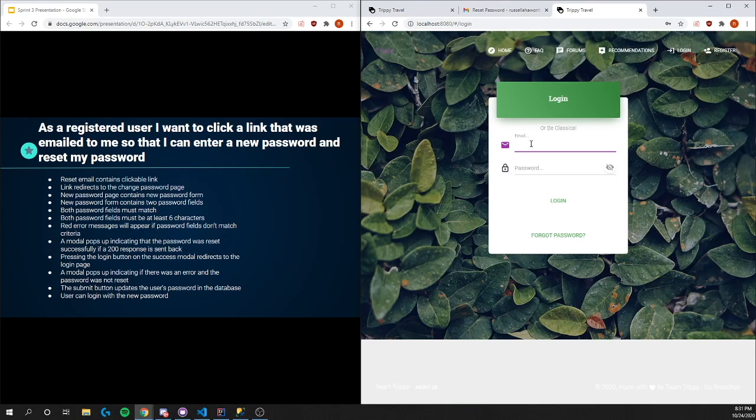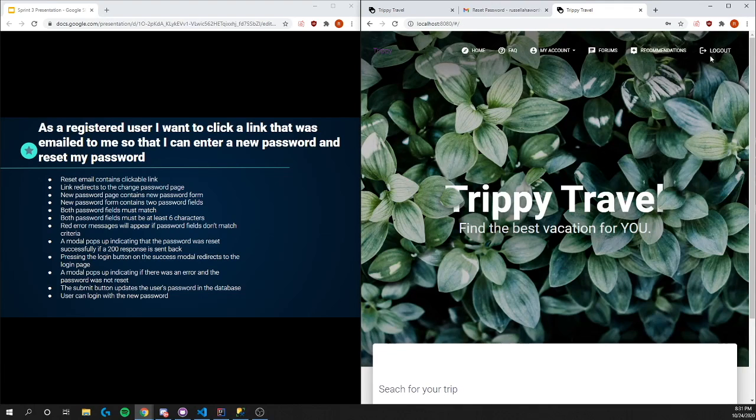Okay. The submit button updates the user's password in the database, and the user can log in with the new password. So the password will be encrypted in the database, so we won't be able to view it there, but we can go ahead and log in with it. Password 123, and if we press login, we are successfully logged in. You can see there's now a log out button that would only be visible if we were successfully logged in.